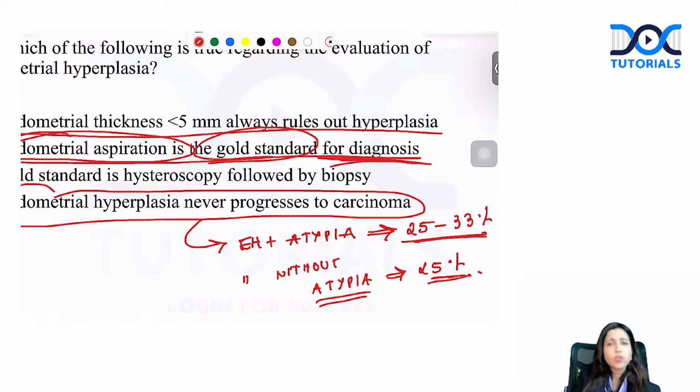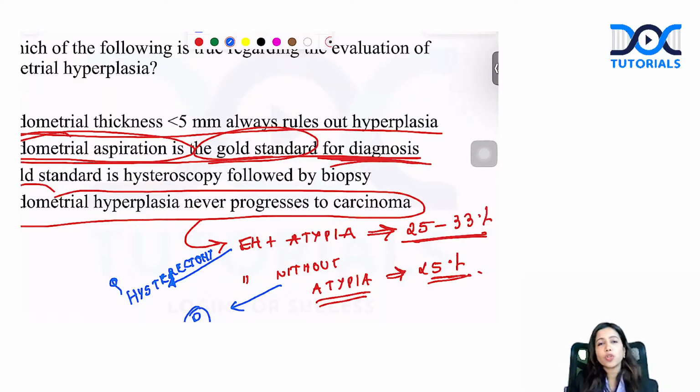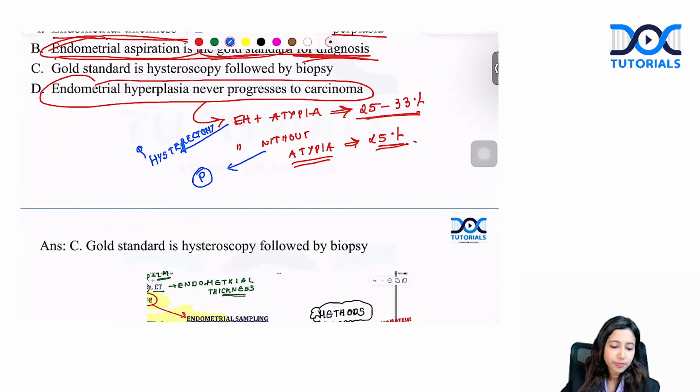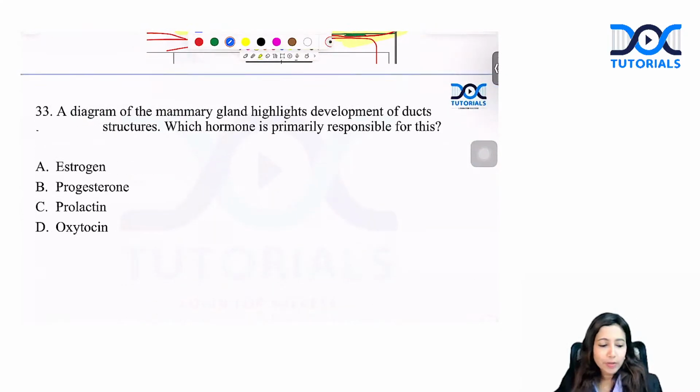So anyway, risk of cancer is there. That is why, usually, for endometrial hyperplasia with atypia, what is the definitive management? The definitive management is to take out the uterus, hysterectomy. Yes, again, a very important, very favorite question. What do you do for endometrial hyperplasia without atypia? We give the patient progesterone. You can give progesterone such as Mirena, levonorgestrel containing intrauterine system can be given for the patient. Yes, let's have a look at the next question.